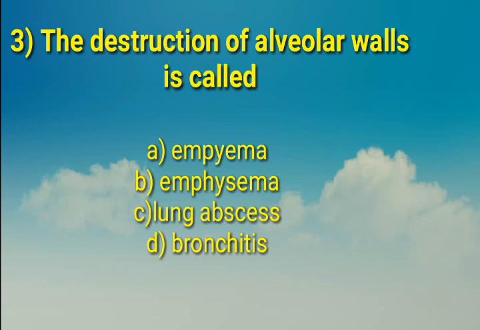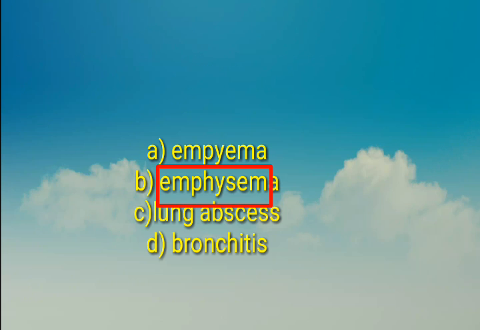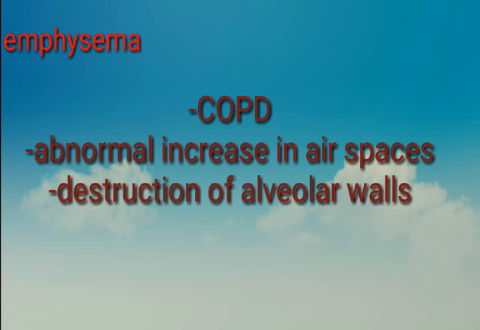Third question is, the destruction of alveolar walls is called: options A, empyema, B, emphysema, C, lung abscess, D, bronchitis. Answer is B, emphysema. Emphysema is a chronic obstructive pulmonary disease in which there is an abnormal enlargement in the air spaces distal to terminal bronchioles, and also there is destruction of alveolar walls.